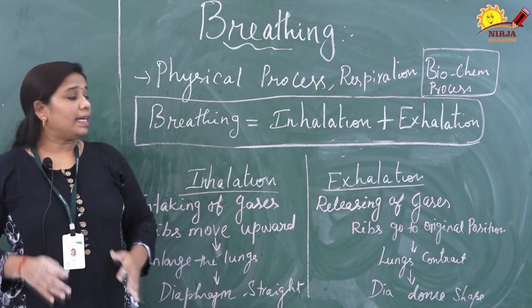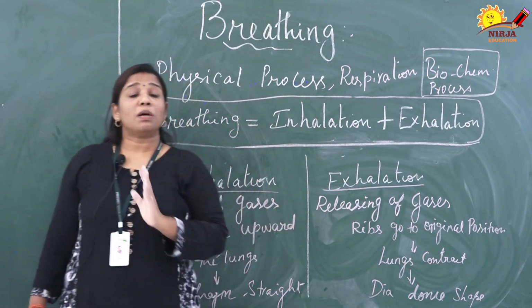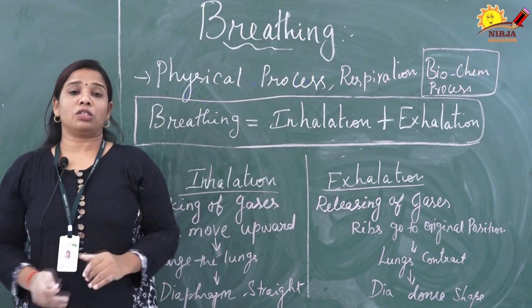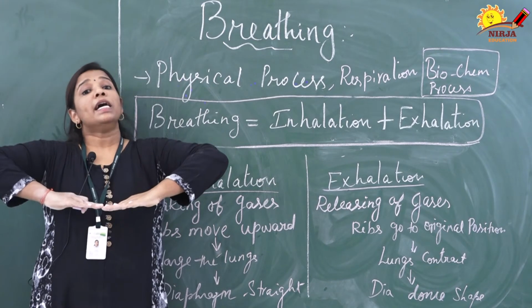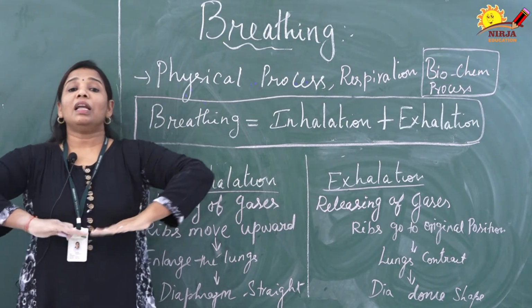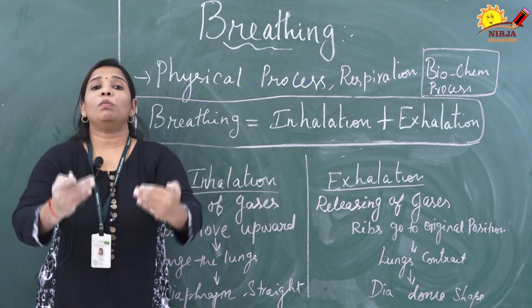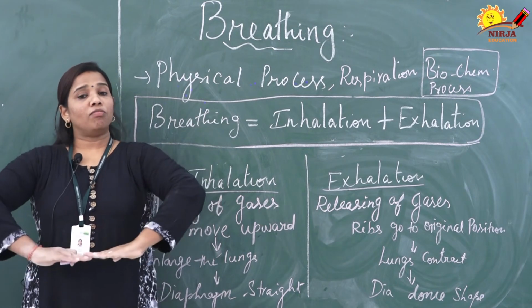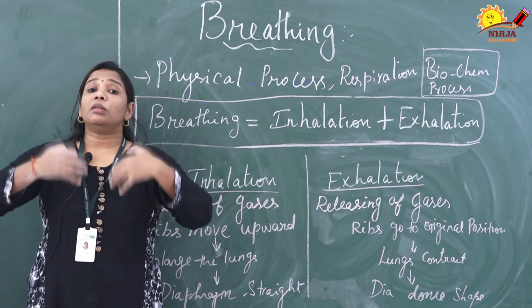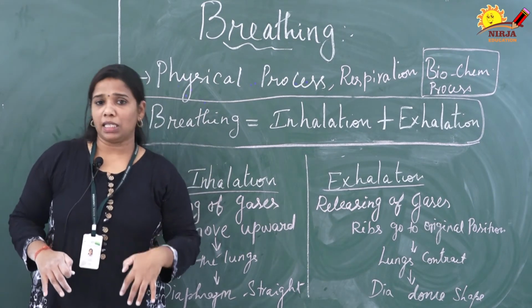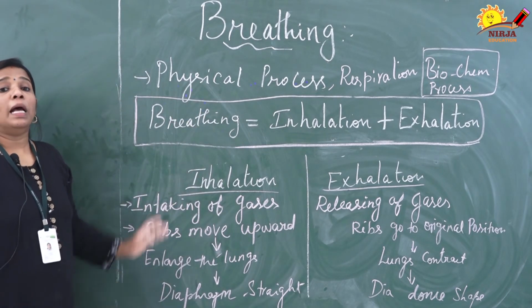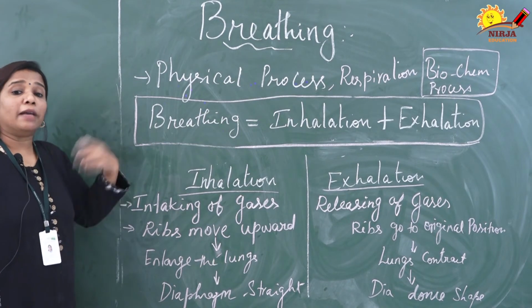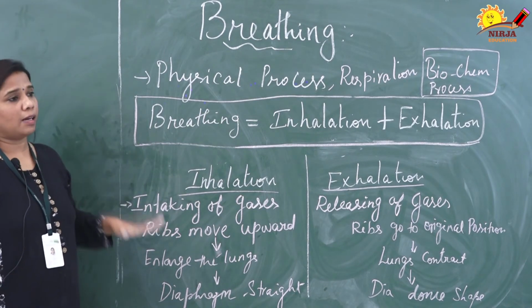At that time, the diaphragm, which is a muscular dome-shaped sheet, goes to the straight position. Automatically the lungs become enlarged, the ribs move forward, and the diaphragm becomes straight, so it takes more gases inside. This is called inhalation. In an adult human, breathing occurs 15 to 18 times per minute.